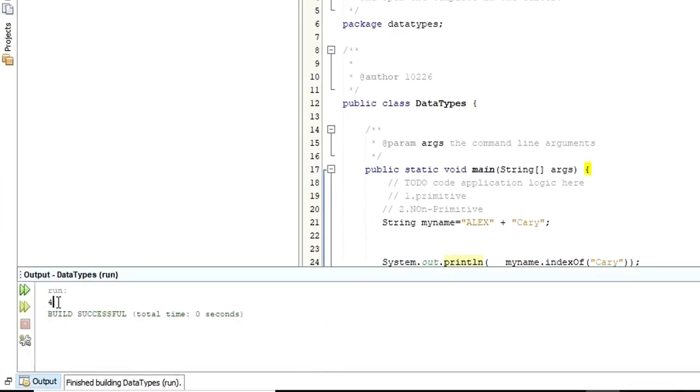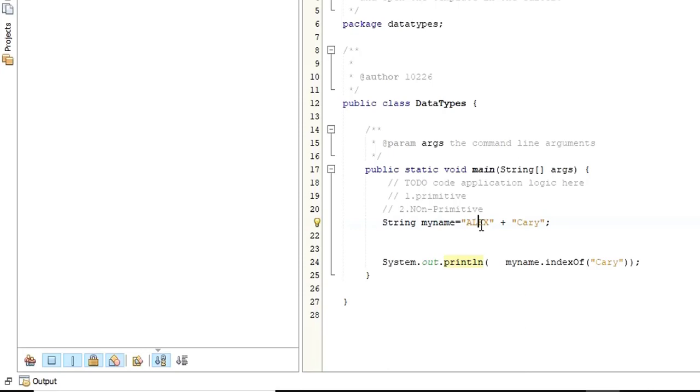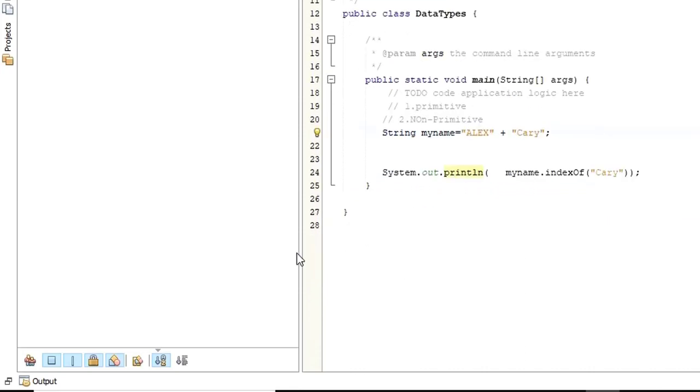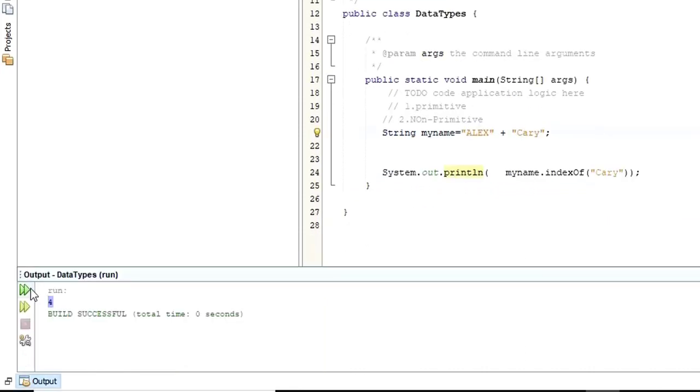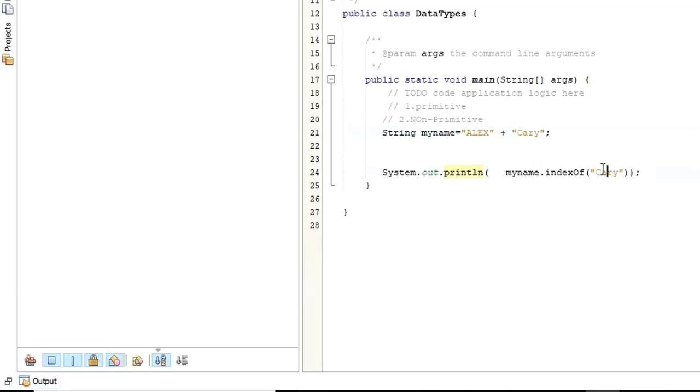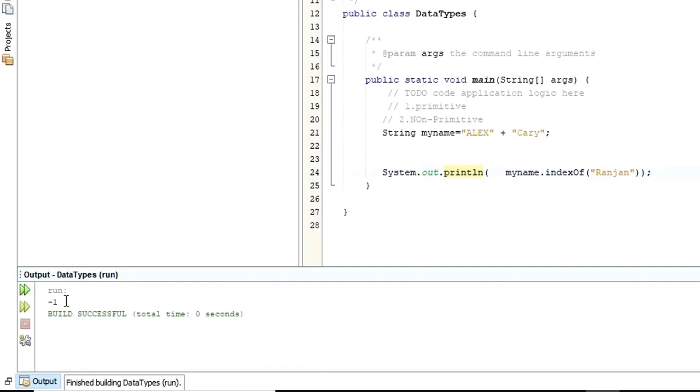So the index of Carry, the C is 4, right? Let me show you. This is 0, L is 1, 2, this is 3. So for this C, the index was 4. That is the reason why it was giving us 4 as an output, as you can see here, right? In case I put something like, let me say Ranjan, let me save and run, it is giving us -1.